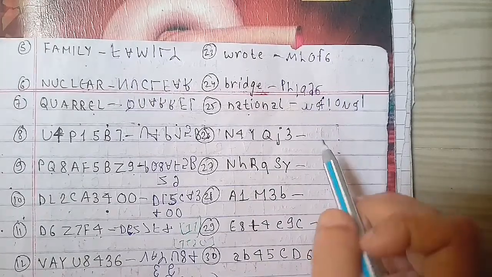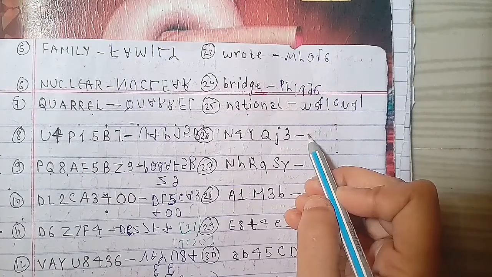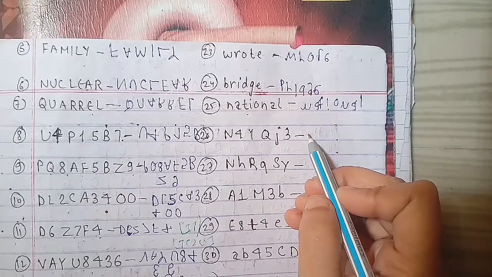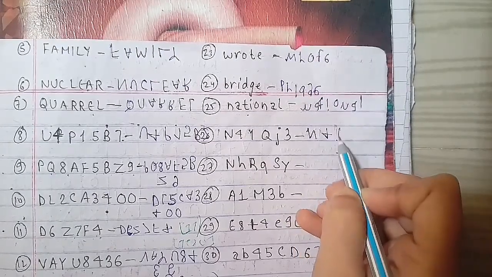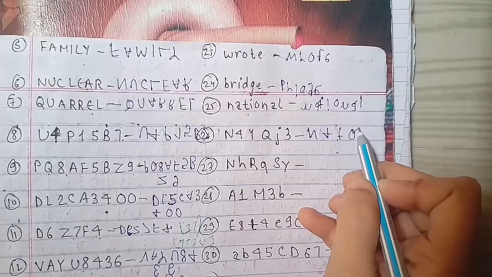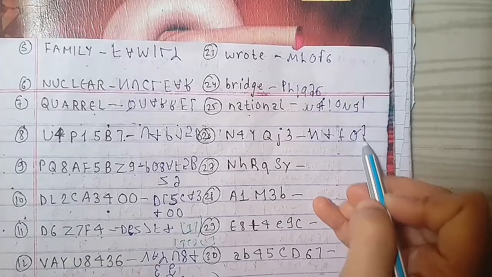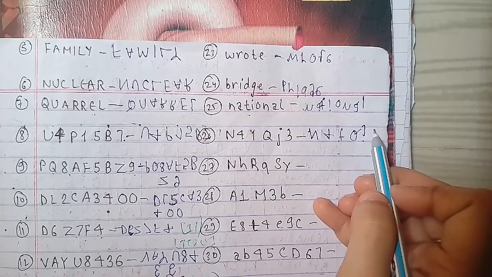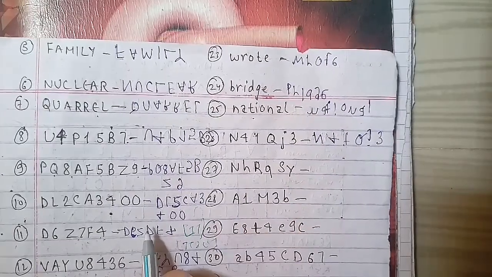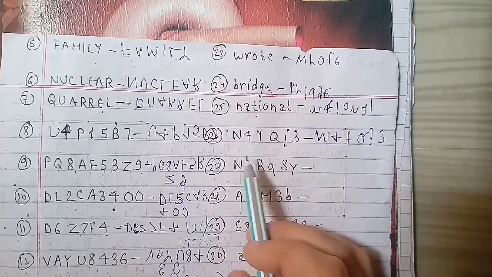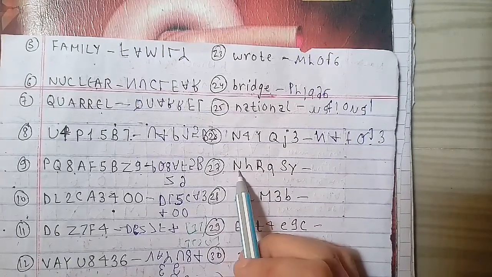Another new word we have is the 27th word of the session, NHRQSY, in a combination of capital and small letters. So we have to find out the water image for this, which is NHRPS and Y. This is a combination of capital as well as small letters.